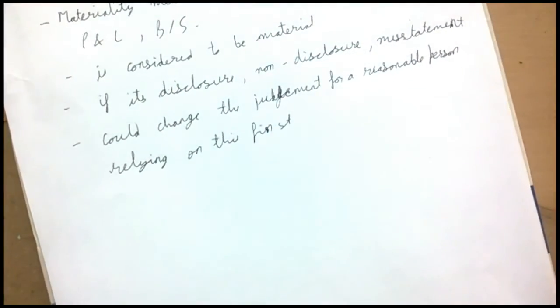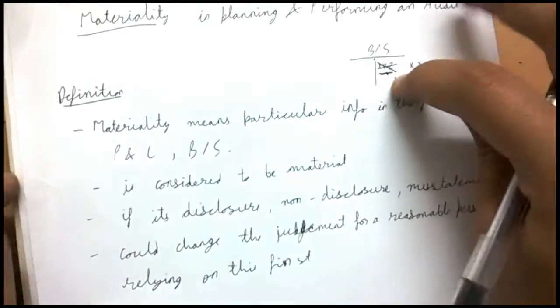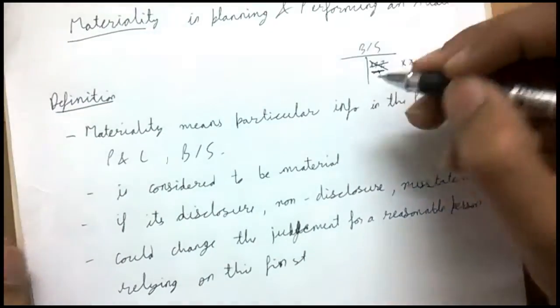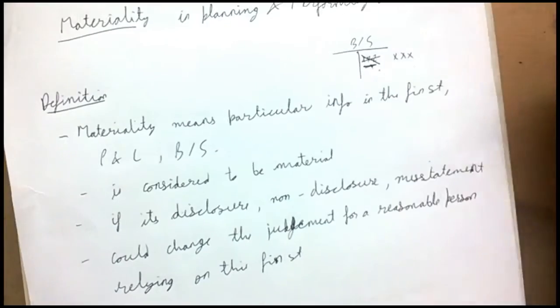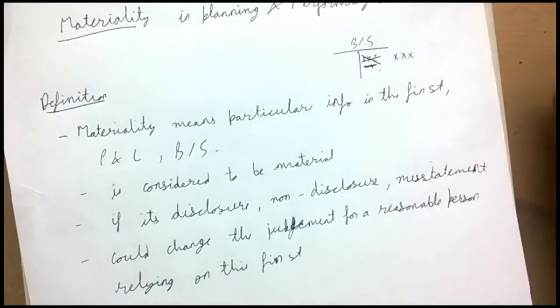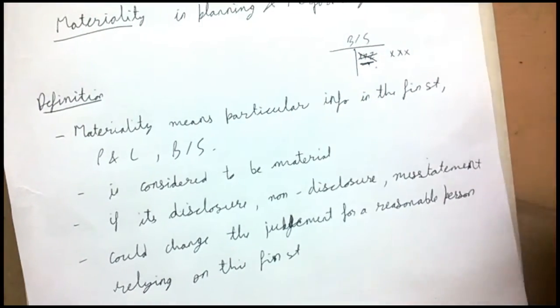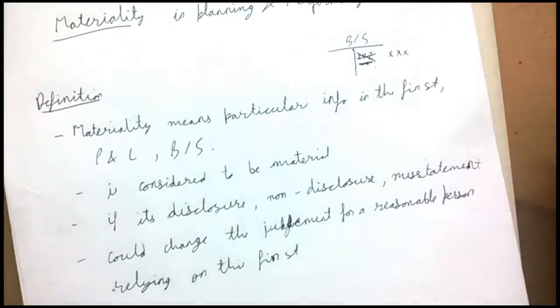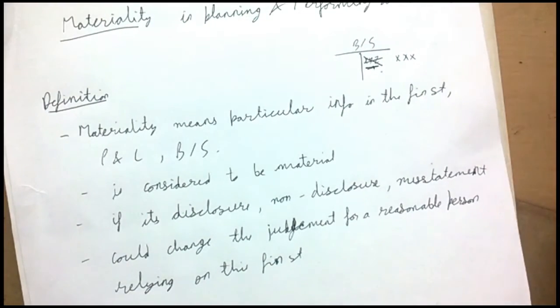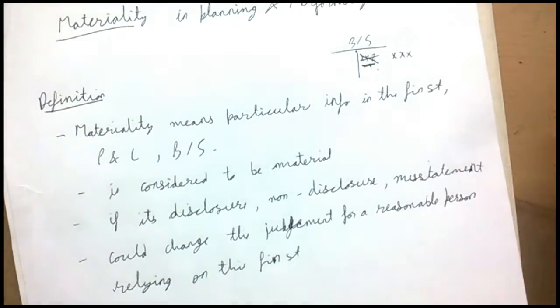Materiality basically depends upon the nature and size of the item. This XYZ is able to affect my judgment only because it is of such an amount or such a nature. For example, if the XYZ asset on the balance sheet is just 10 rupees in a client having a turnover of 100 crores, a 10 rupee item cannot be considered material. So its size affects the materiality, and its nature affects the materiality. For example, we won't see the size of the item if it is mandatorily required by law to be shown in the balance sheet. Even if it is 1 rupee, it has to be shown. So the nature and the size of the item affect the materiality.